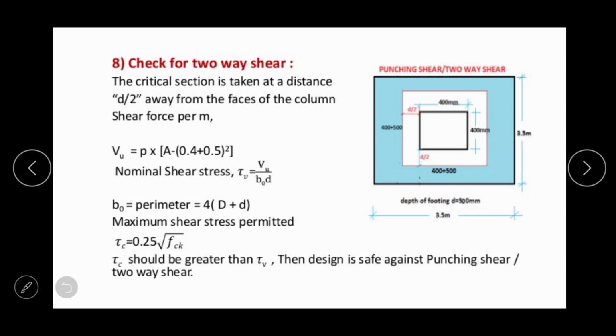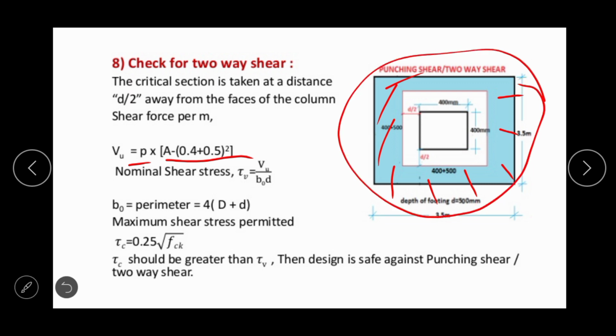So here we are going to find the value of shear force. Force is equal to stress into area. This P is the net upward pressure, and the area of this blue portion is to be found out. So total area is B into B, let it be A. From A we are going to subtract this central portion.